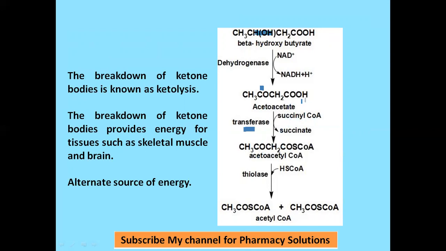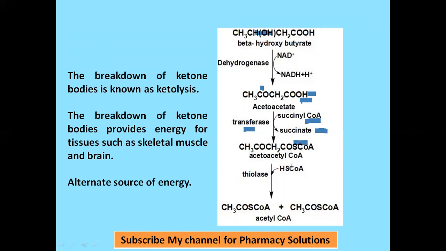In this process, this hydrogen is transferred to succinyl-CoA to form succinate, and this CoA, SCoA, is transferred to this molecule. So this OH, CH3CO, CH2CO, SCoA. OH is transferred to this succinate. So SCoA is transferred from succinyl to this acetoacetate to form acetoacetyl-CoA.